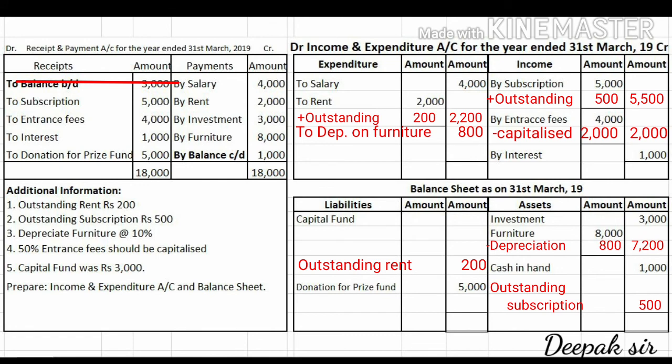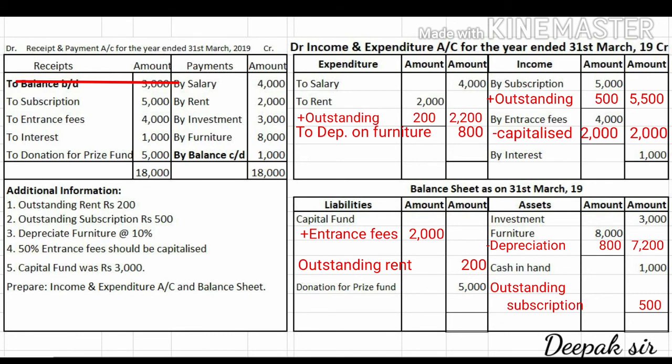On the liability side, capital fund is already recorded. Below capital fund, we have to write down as plus entrance fees, and the amount will come 2,000. It will come in the inner column. Okay, we don't have to add the amount now. Capital fund and entrance fees we have to add later after finding out the surplus or deficit of the organization.